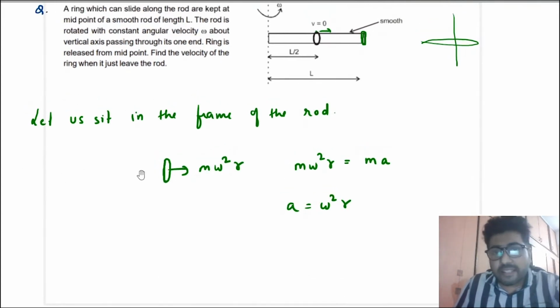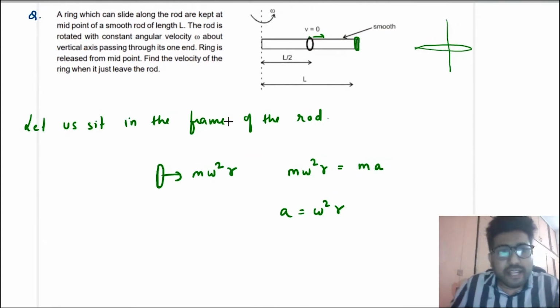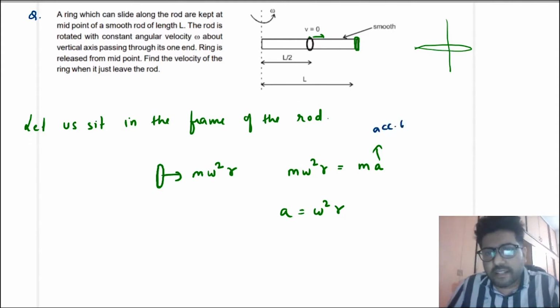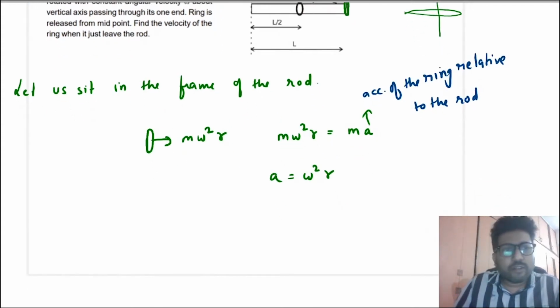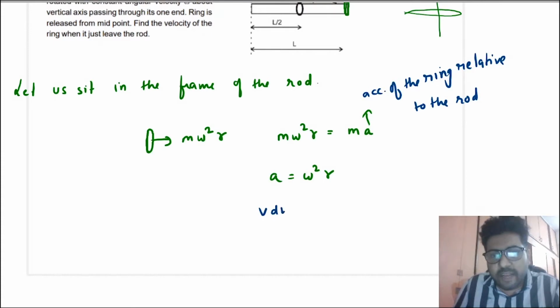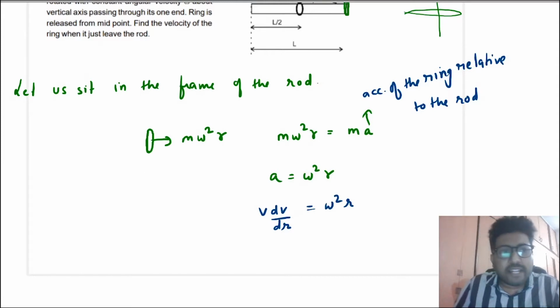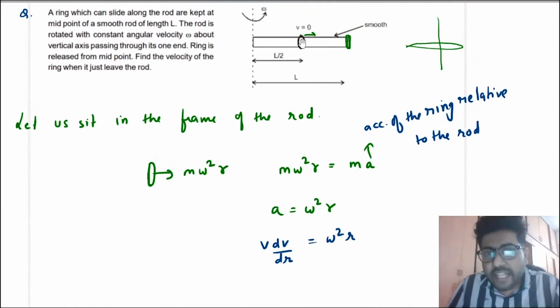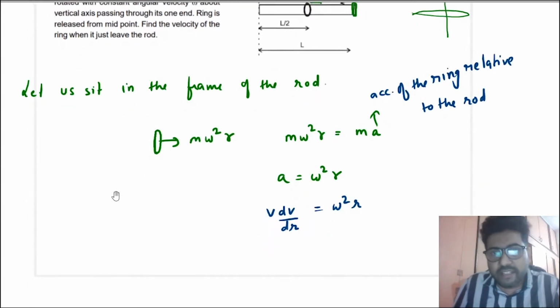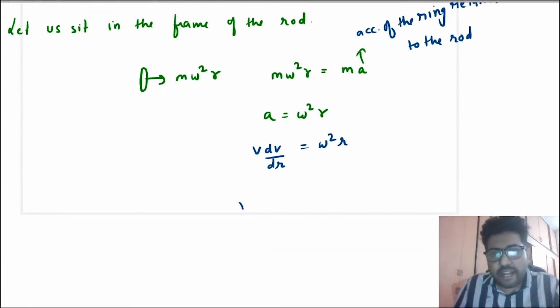Now this a is the acceleration of the ring relative to the rod, because you are sitting in the rod frame. So you will say that a is equal to omega square r. Now you can write a as v dv by dr is equal to omega square r, where v is the relative speed of the ring with respect to the rod. Everything is in the relative frame. So you will write v dv is equal to omega square r dr.